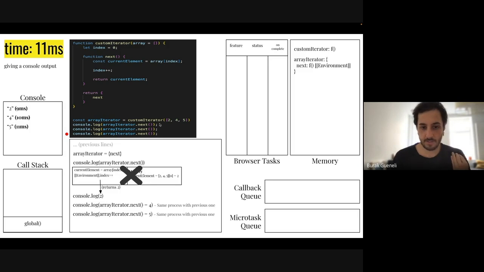I got the number 2. I can do some stuff in between those lines, and I can return back to it anytime I want. I will call it again, iterator.next, and I will get 4 this time. So this is like giving us the ability to do some tasks in an asynchronous way. It's not really asynchronous, but you can split things into small tasks. This is a really powerful thing, actually.